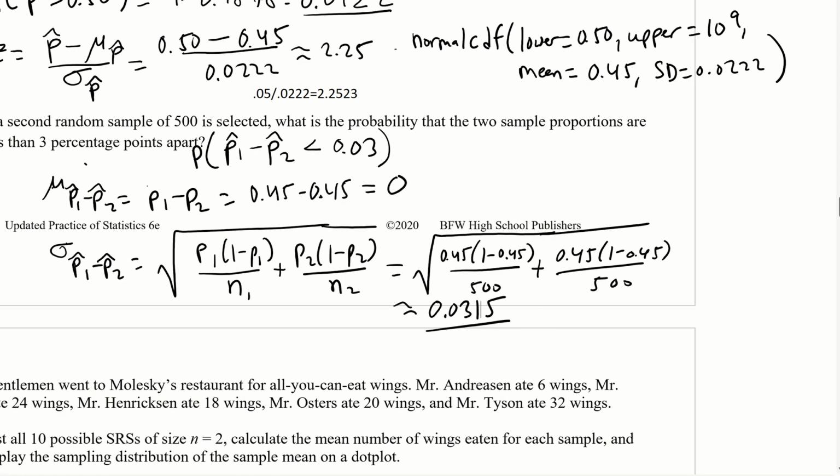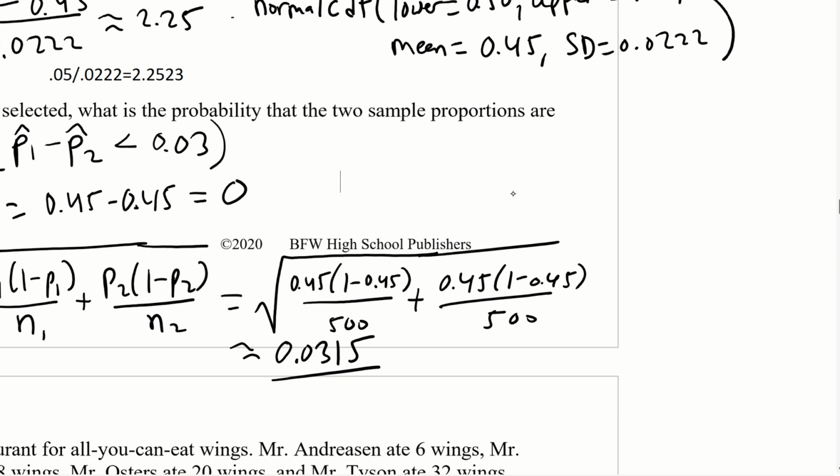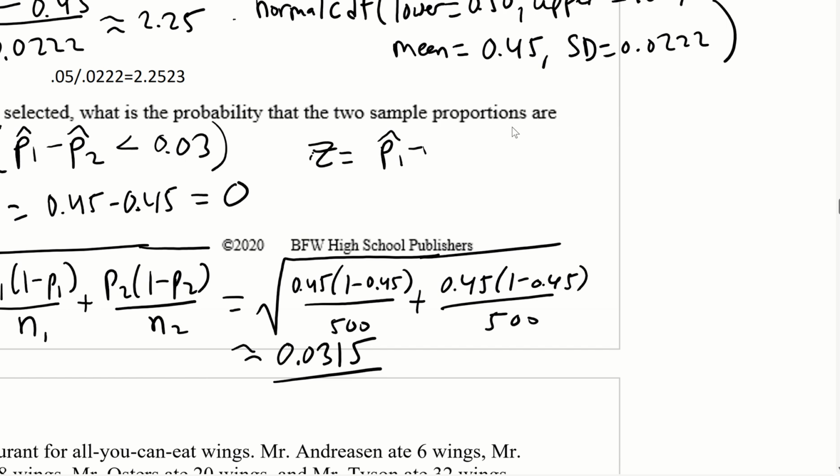And so now we can calculate the probability, and this time we're just going to use normal CDF, okay? Just to be complete, I will show you the formula for the z-score, just so you have it.